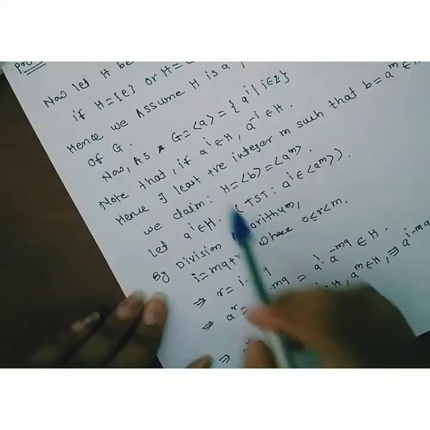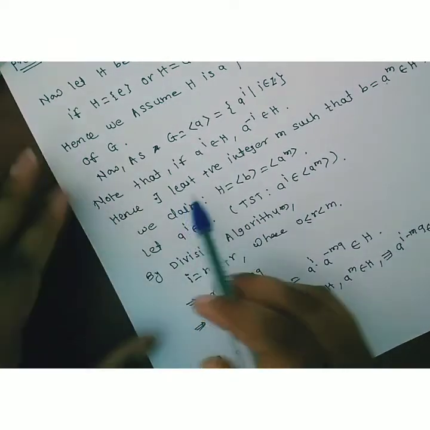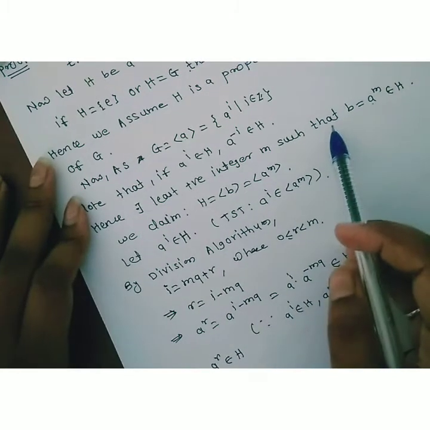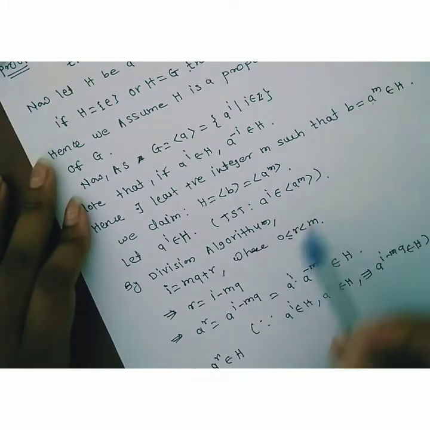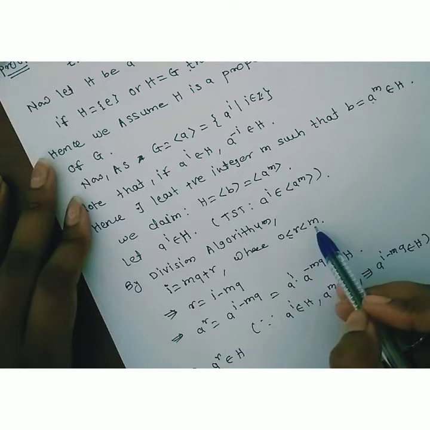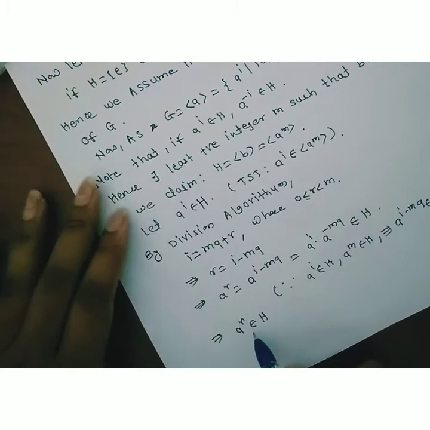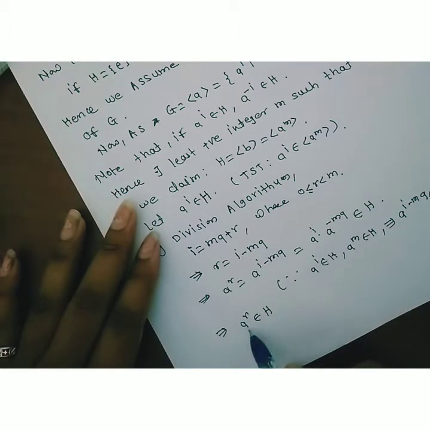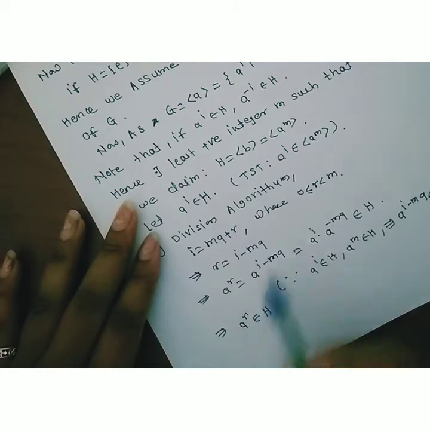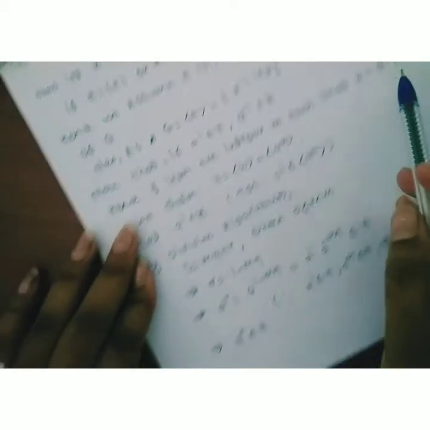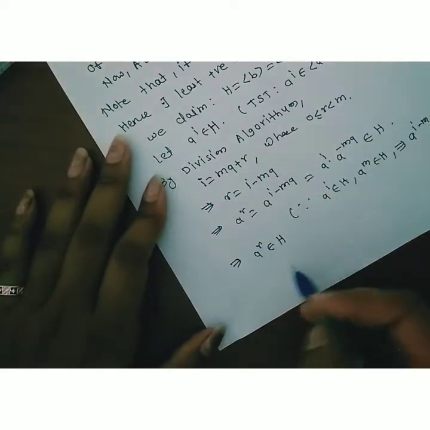But now look here: we already wrote that there exists m, the least positive integer such that b = a^m belongs to H. But here r is strictly less than m, and we have shown a^r belongs to H. Therefore, this is a contradiction to m being the least positive integer such that a^m belongs to H.